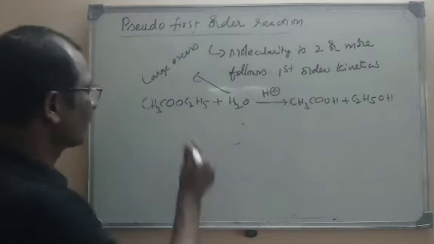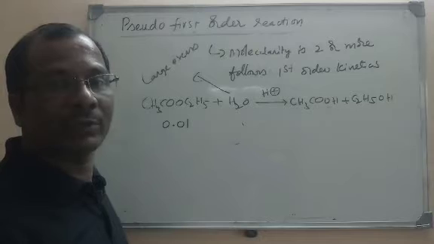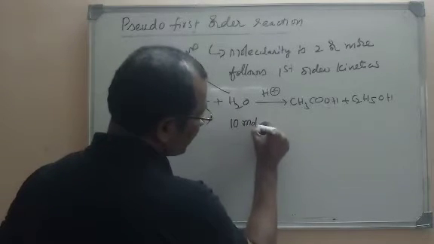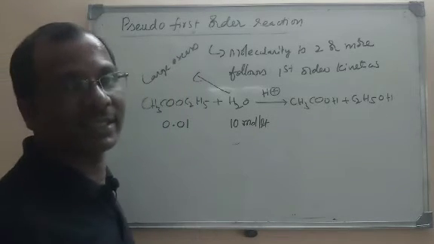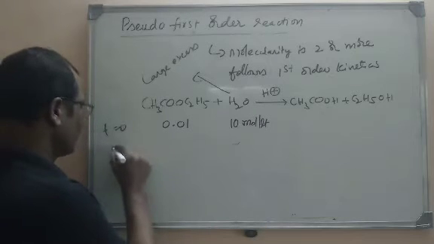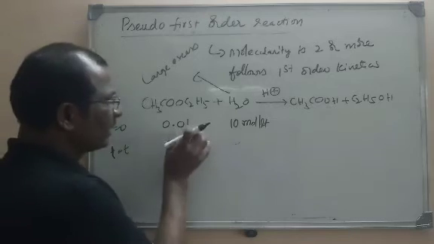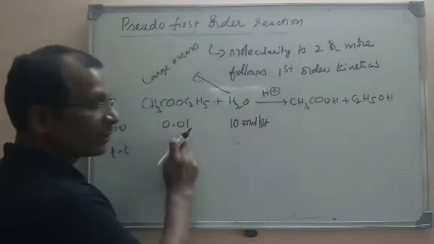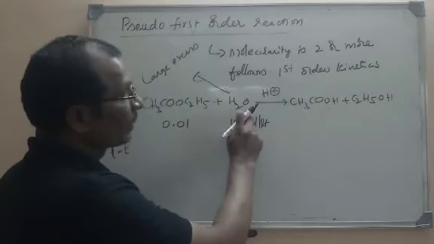To understand this, let us consider an example. For example, I have taken 0.01 moles per liter of ester. I told you that water has to be taken in large excess. Let us take 10 moles per liter of water. To carry this reaction, it is essential. This is at the beginning when t equals 0. After t time of the reaction, it completely reacts. You know that 1 mole reacts with 1 mole of water. Here 0.01 moles of ester reacts with 0.01 moles of water.